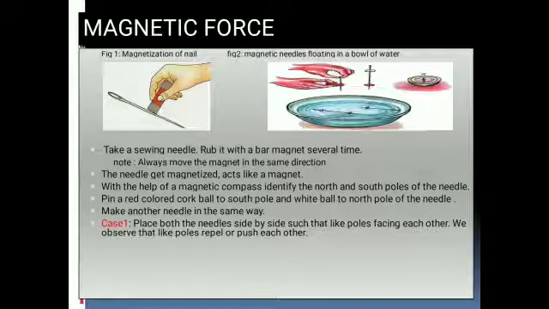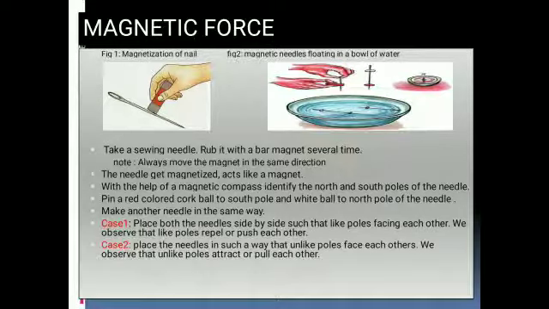In case 2, place the magnetic needles like this: the north pole of one faces the south pole of the other. So in these two cases, what will you experience? In the first case, both the north poles or both the south poles are facing each other.